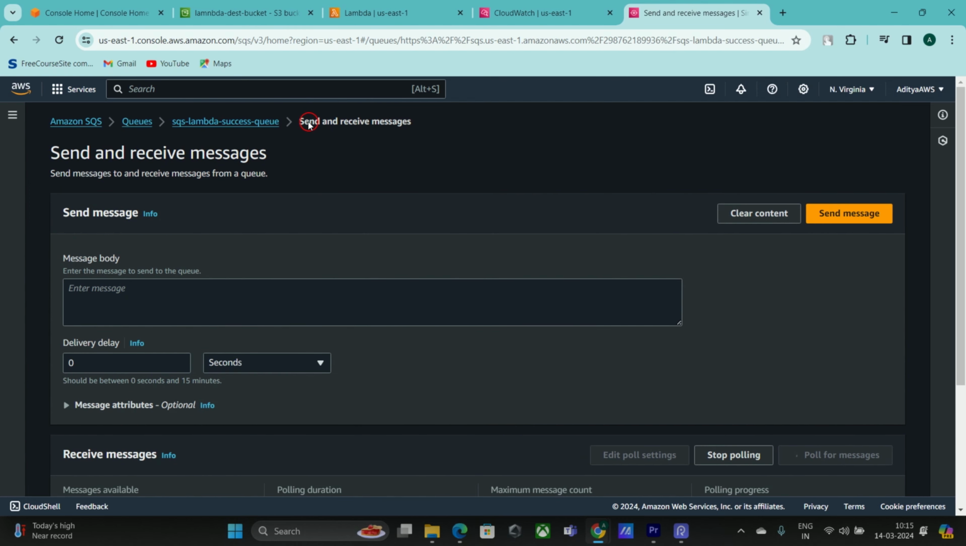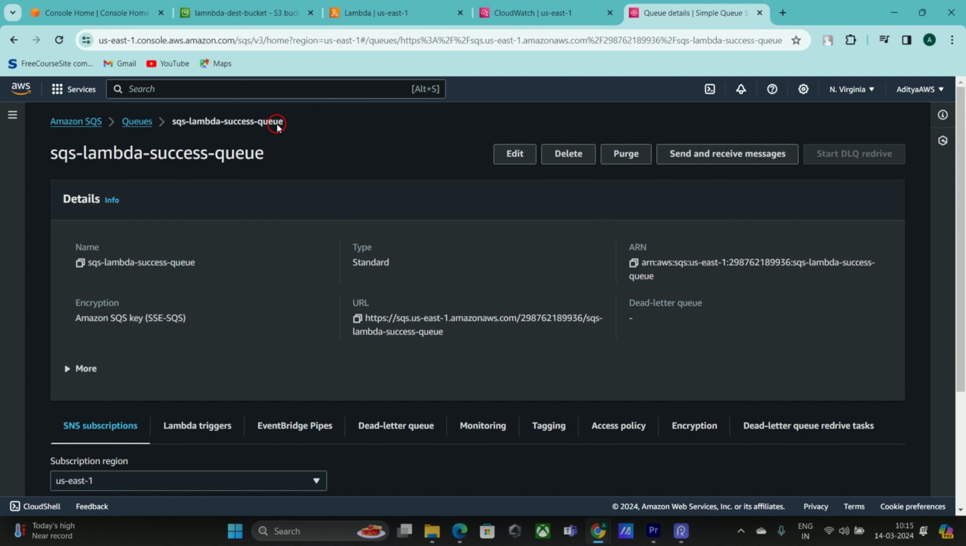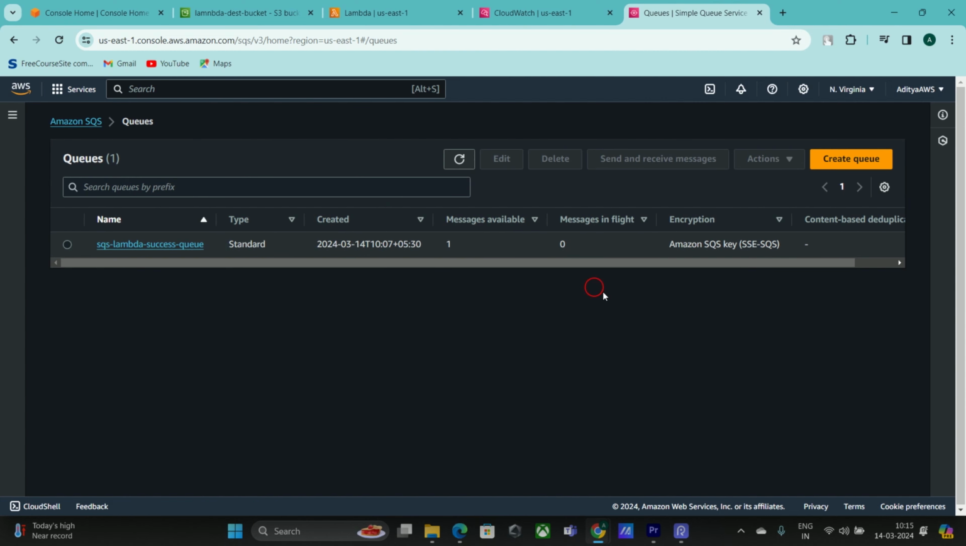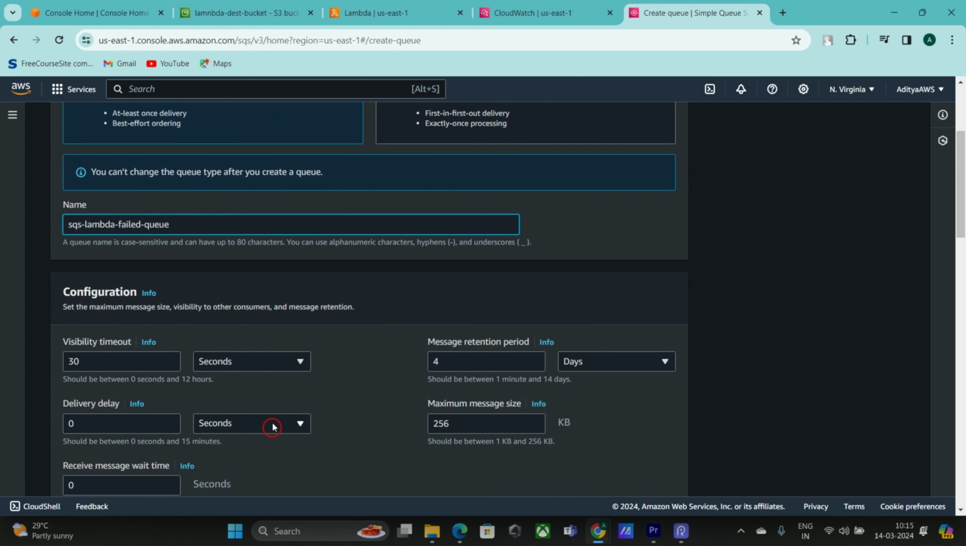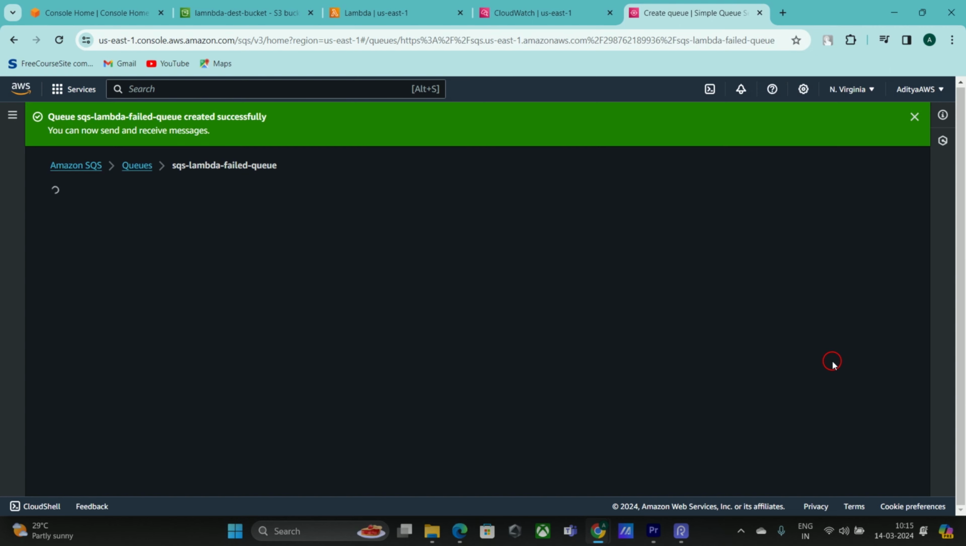So what we need to do is configure another queue to store the failed events. It's not only a queue, you can configure any other service also like SNS or another Lambda. So for simplicity's sake, I'm creating another queue. I'm clicking on create queue, and here I'm giving the name SQS Lambda destination failed queue. So it stores all the failed information. So I'm creating the queue.